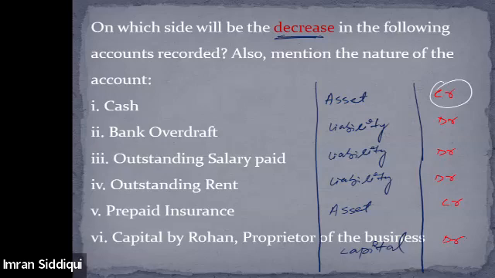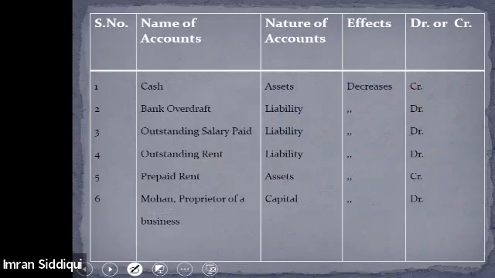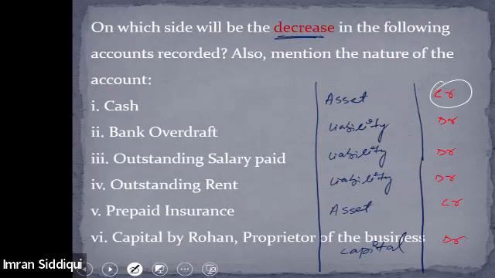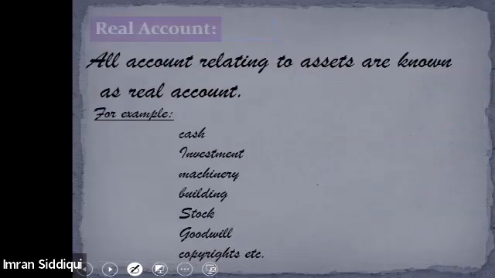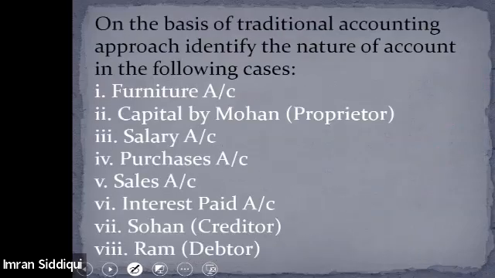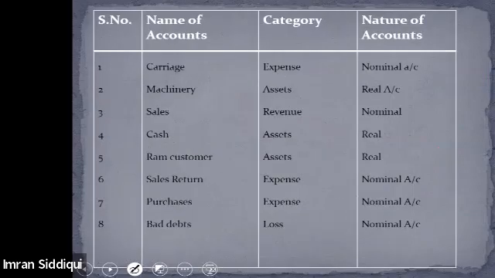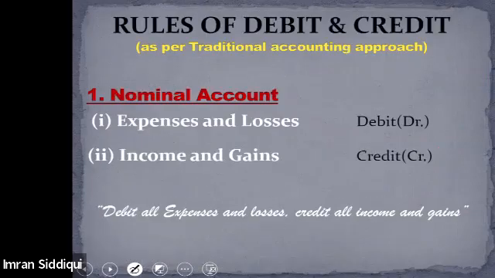All right then. So this was all about the rules of debit and credit based on the modern accounting. Now let's move to the different type of rule. We have one more rule, rules of debit and credit as per the traditional accounting approach. So let me explain that as well.